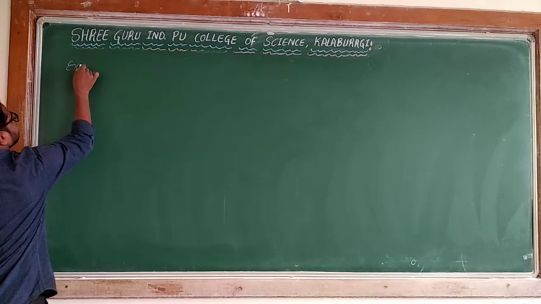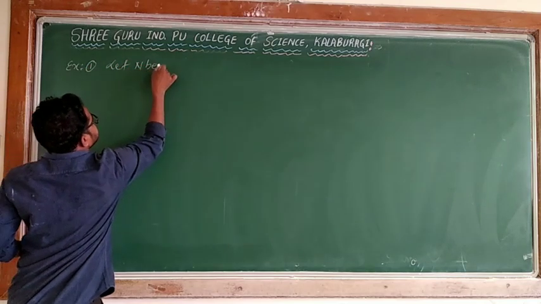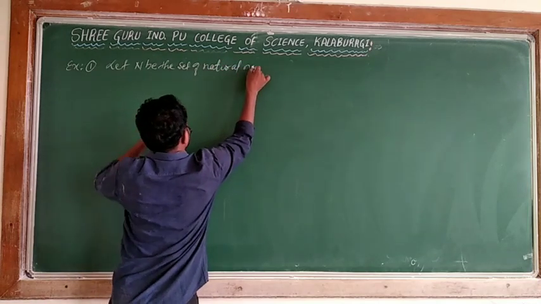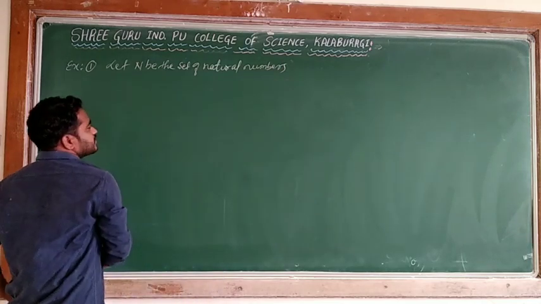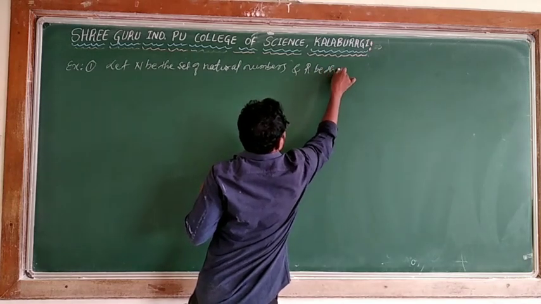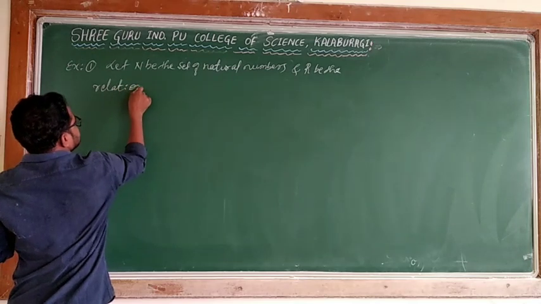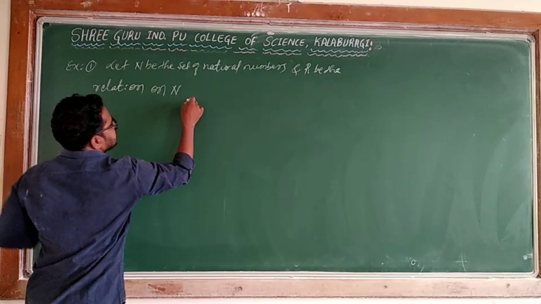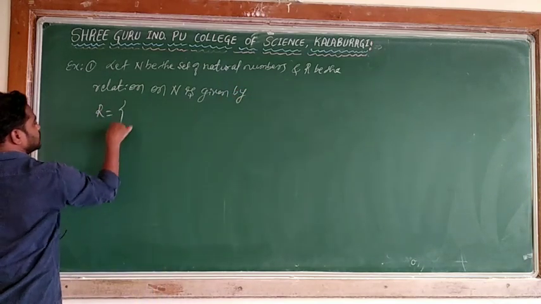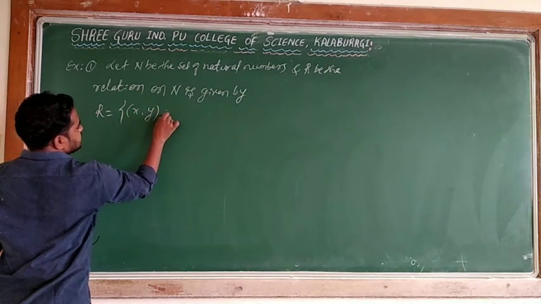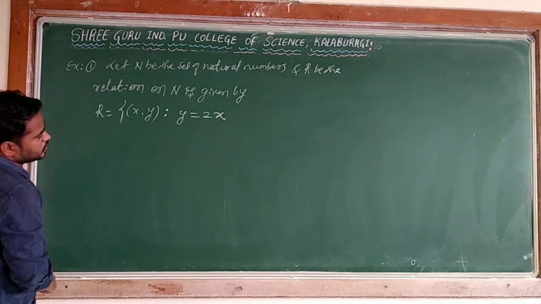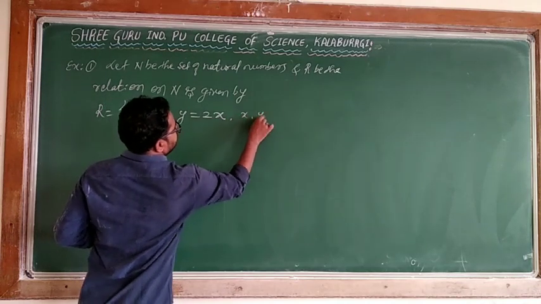Okay, first example, example 1. Let N be the set of natural numbers, and R be the relation on N given by R is equal to {(x, y) such that y is equal to 2x}, where x, y both belong to the natural numbers.